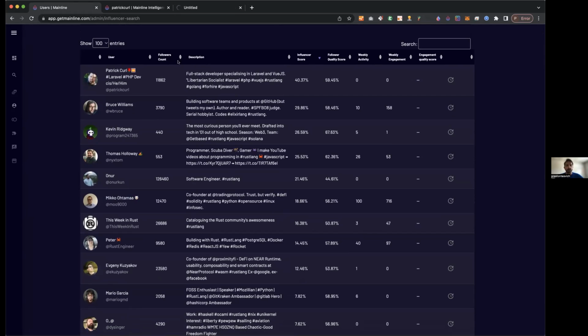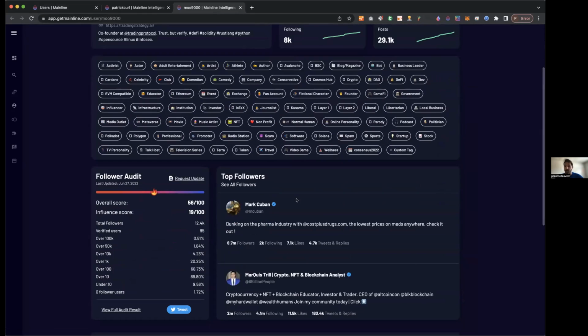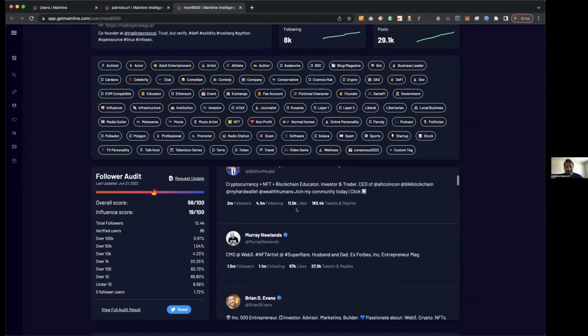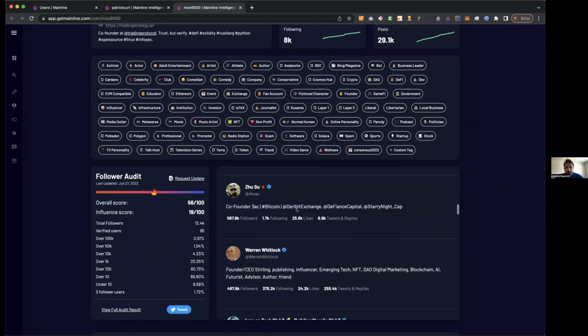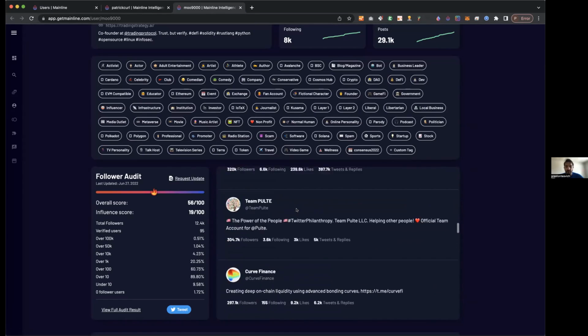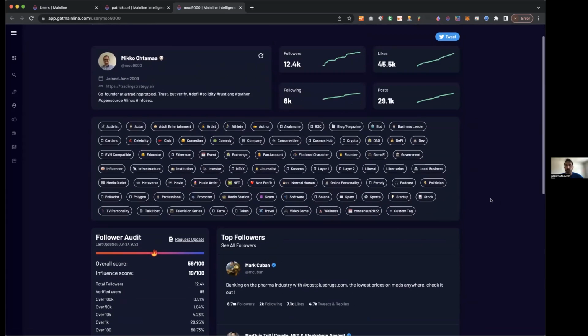Yeah, that's a really interesting point. So I just clicked into his profile page, and so let's look. Oh, Mark Cuban is listening to him. Martin's willing, near protocol. So these are high quality followers here, right? So again, a smaller follower count, but he's got some big names listening to him here.